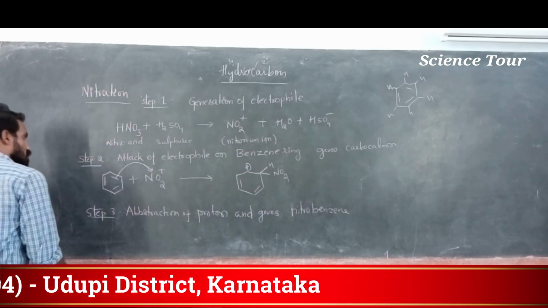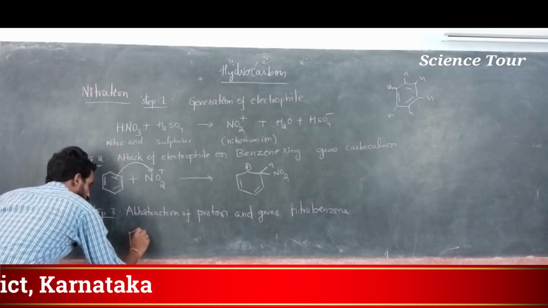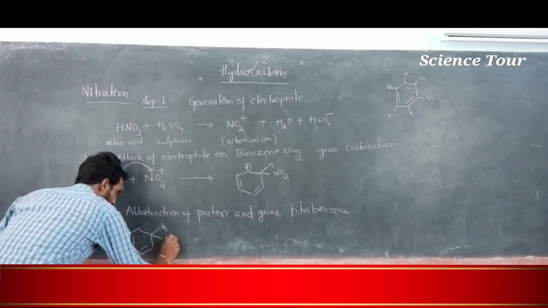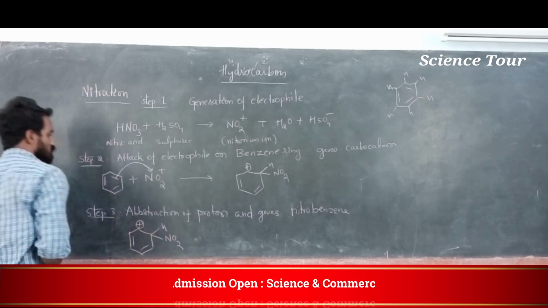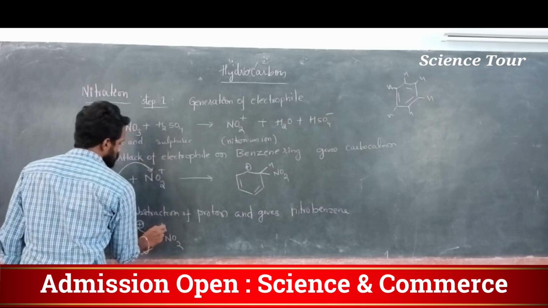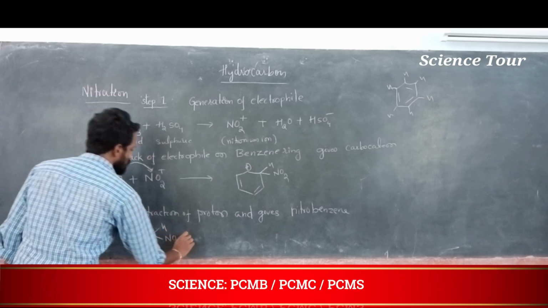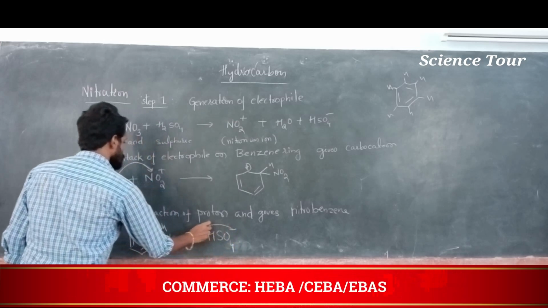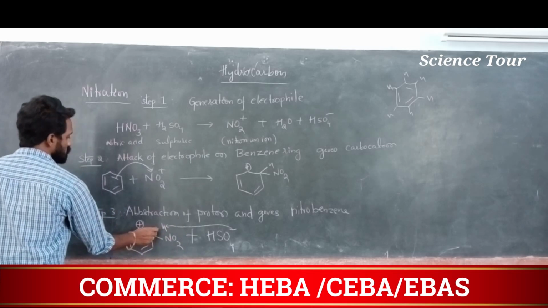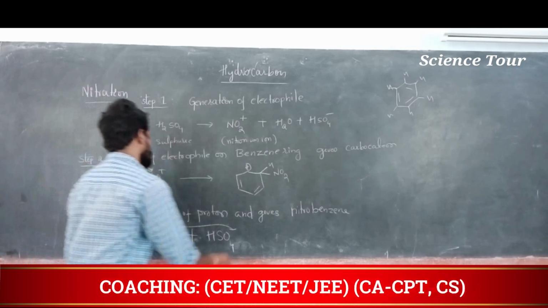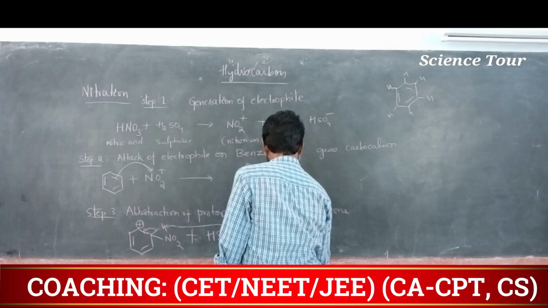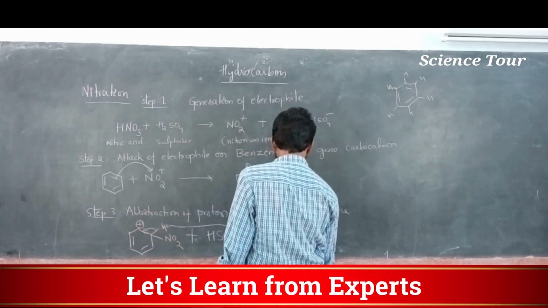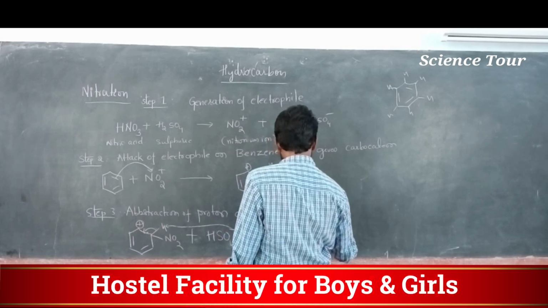Okay, my dear students, here what happens actually? Once again I am writing, here HNO2, here a positive charge is there. To neutralize this charge, this bond should come back. There is no charge now because carbon already has tetravalence.